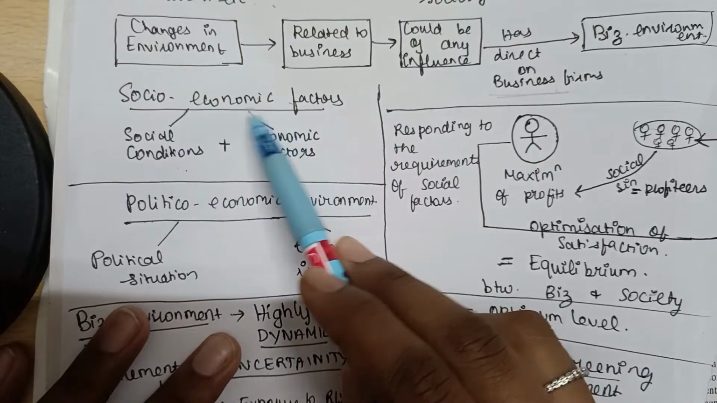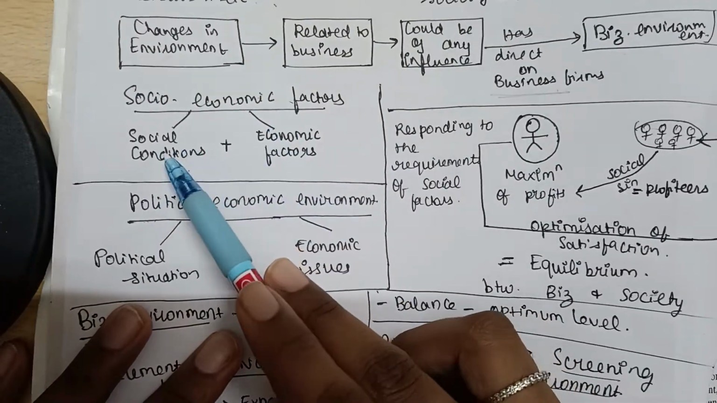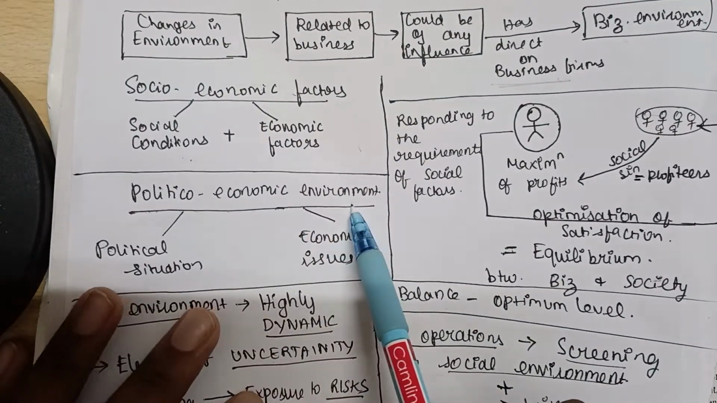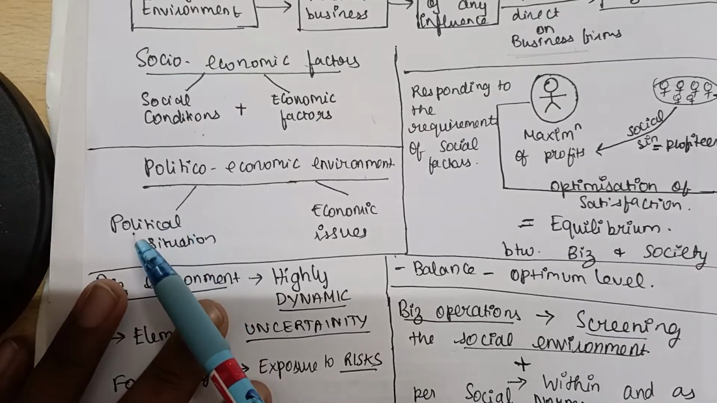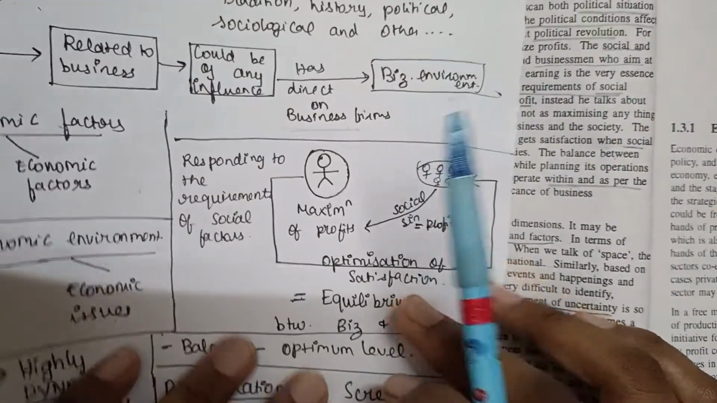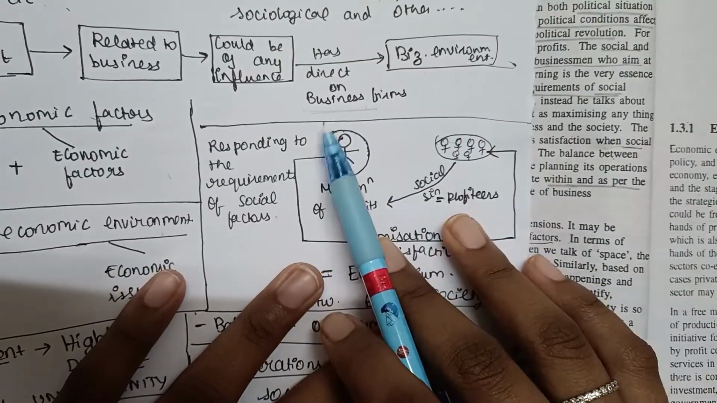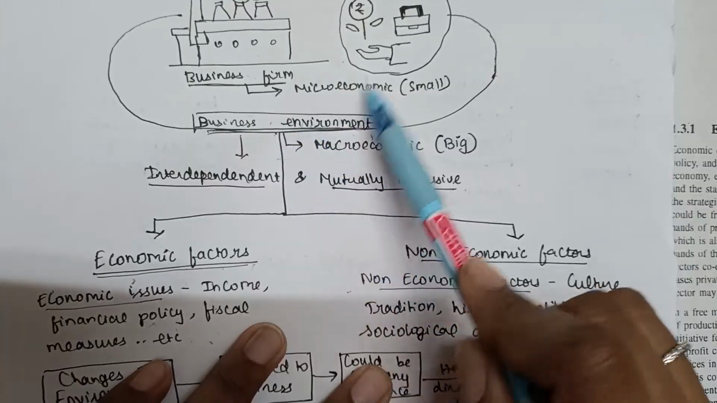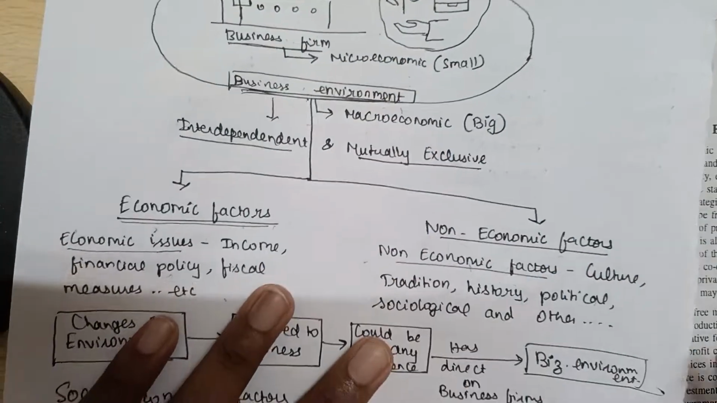Next is socio-economic factors, which could be a combination of both social conditions and economic factors. Another example could be the politico-economic environment, which could be a combination of both the political situation and economic issues. All right. So next we have to understand an example, how a business environment can affect a business firm.